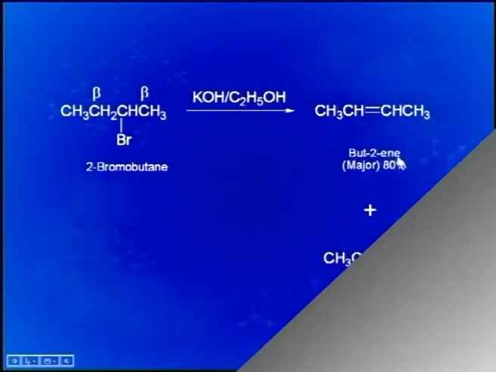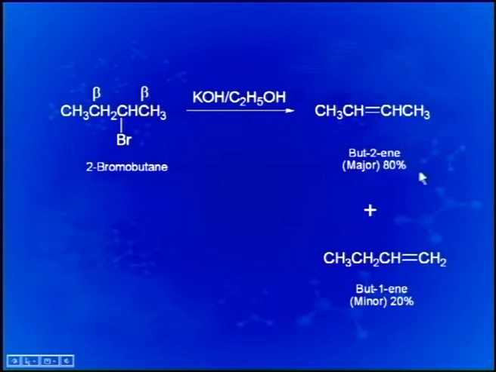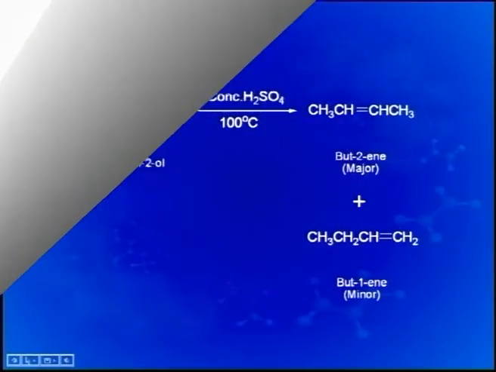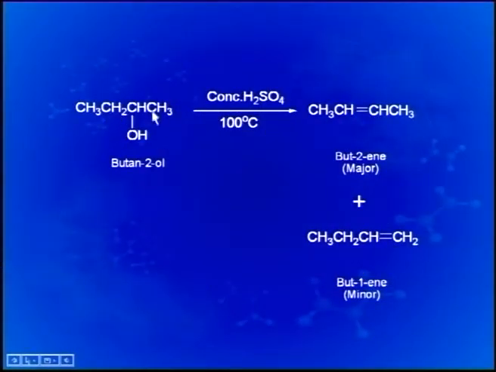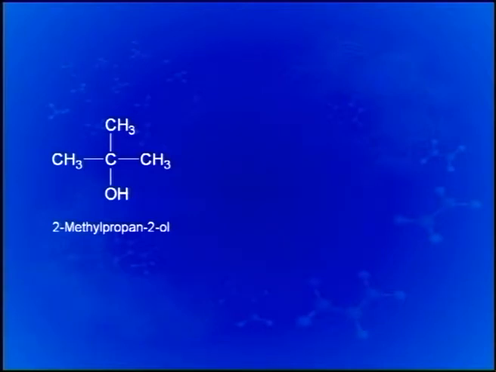So, as we had seen in the case of dehydrohalogenation reactions, similarly in dehydration reactions of alcohols also more than one product is obtained, as in this case 2-butene as well as 1-butene, which is a minor product in this reaction. This is an example of a tertiary alcohol.